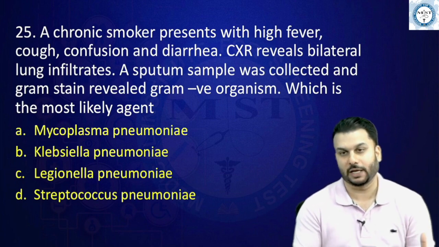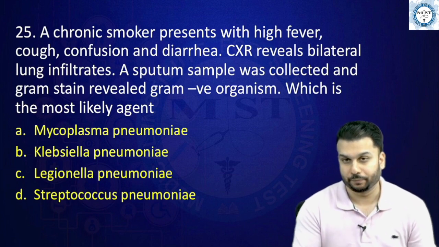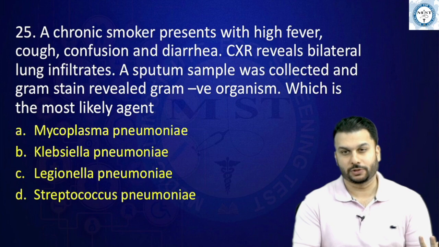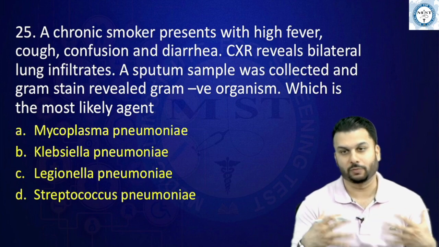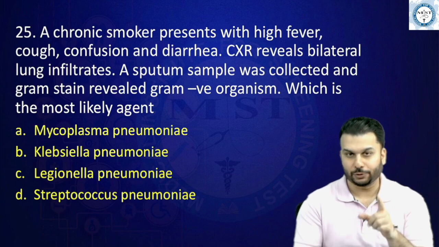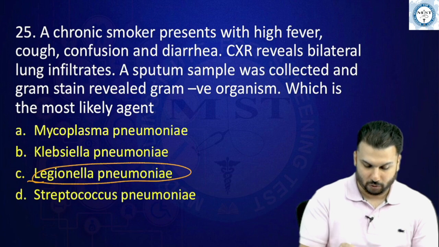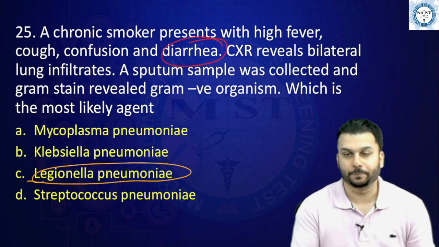For example, if they had mentioned alcoholic patient, then we should start thinking Klebsiella. Streptococcus pneumoniae, as such lobar pneumonia, the most common cause of that is Streptococcus pneumoniae. Why I would choose Legionella as the answer over here is because they had mentioned diarrhea.